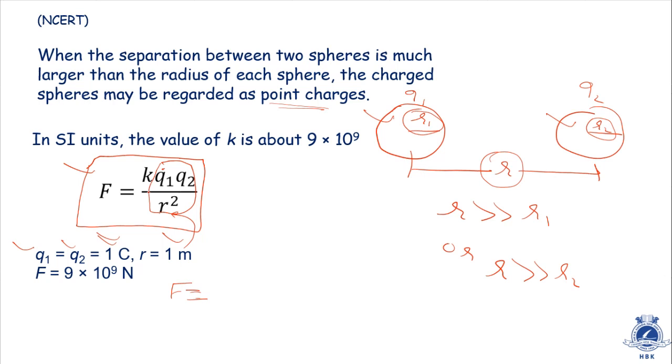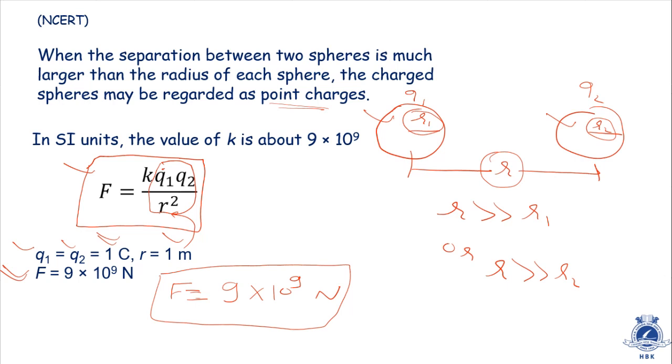F will be, what is the value of k? The value of k is 9 into 10 to the power 9. q1, q2 and r are 1. So in that case we'll get F is equal to 9 into 10 to the power 9 Newton. So if q1 and q2 are taken to be 1 coulomb, and the distance between them is 1 meter, the value of force will be 9 into 10 raised to 9 Newton.